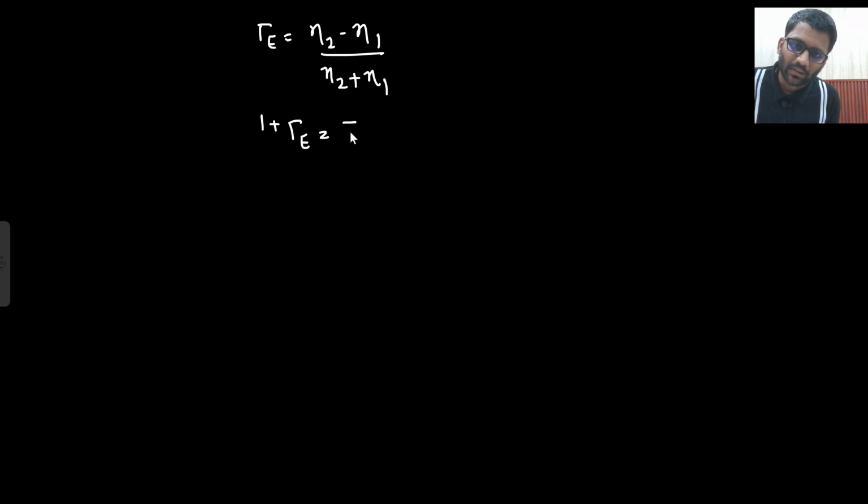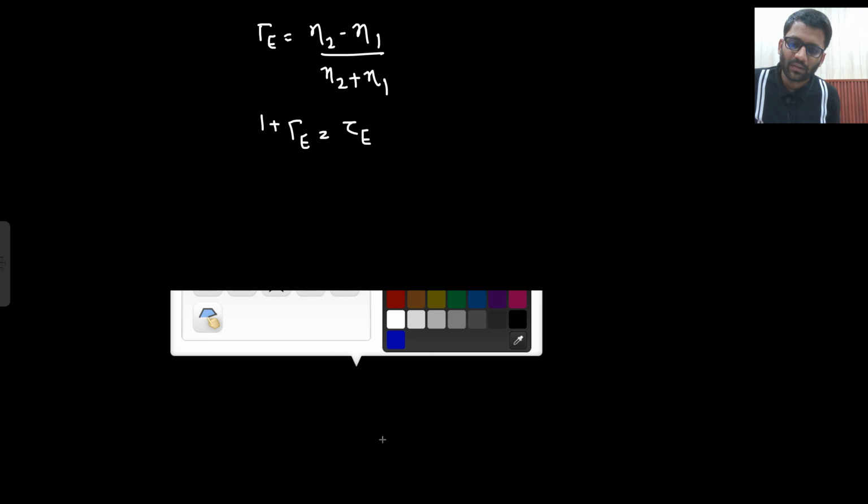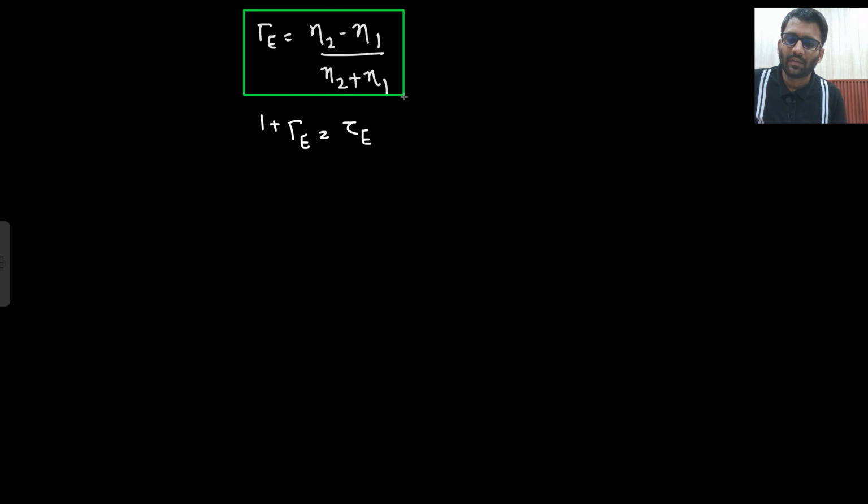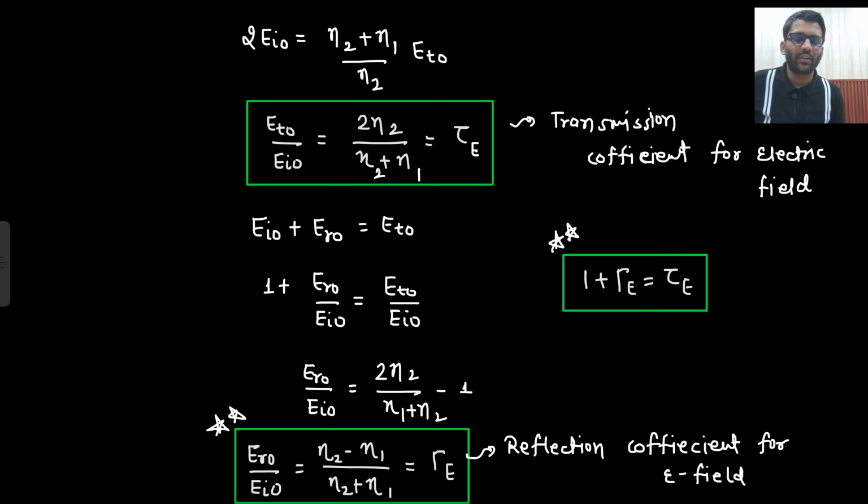So let's write down all the formula which we have got. Eta 2 minus eta 1 divided by eta 2 plus eta 1, and 1 plus gamma is equals to tau E. Gamma is the reflection coefficient, tau is the transmission coefficient. Okay.